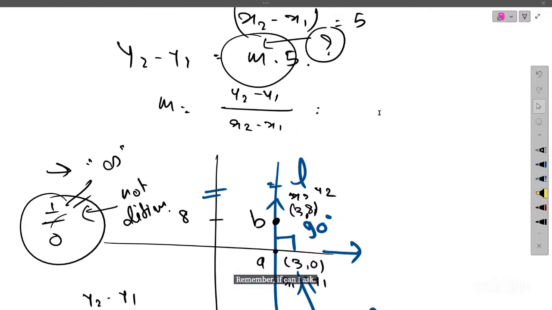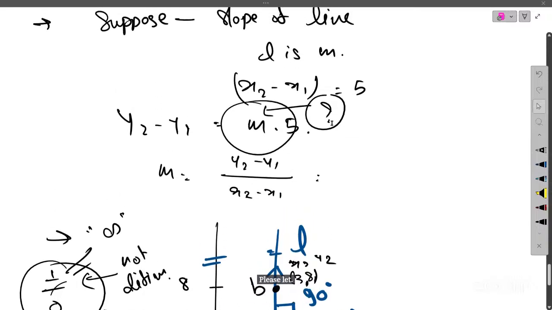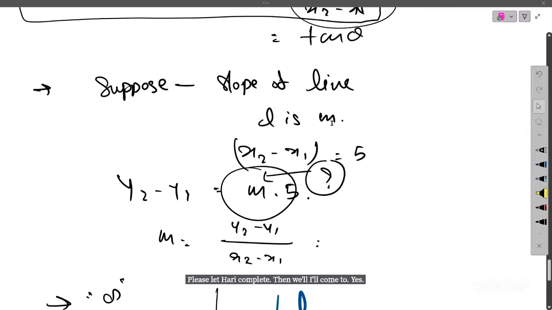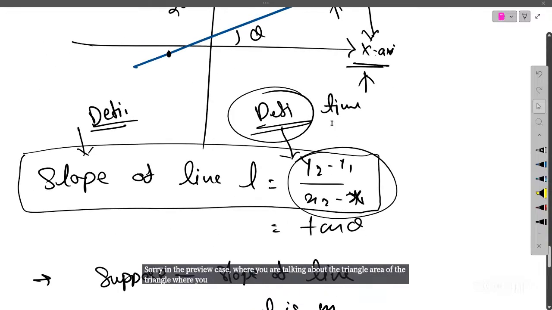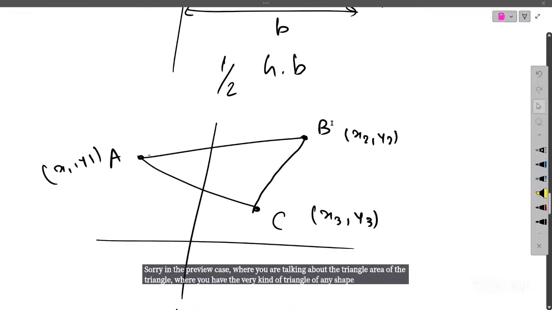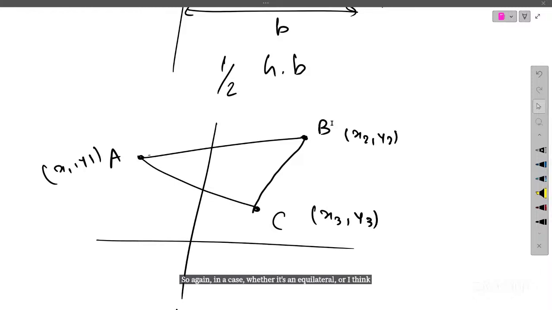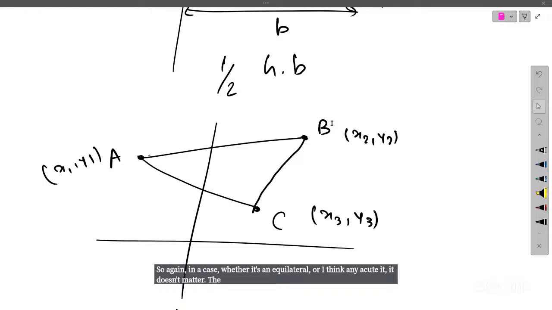One second, Anu, please let Hari complete. In the previous case where you were talking about the area of the triangle, a triangle of any shape that you define, whether it's equilateral or acute, it doesn't matter. The formula applies to all.